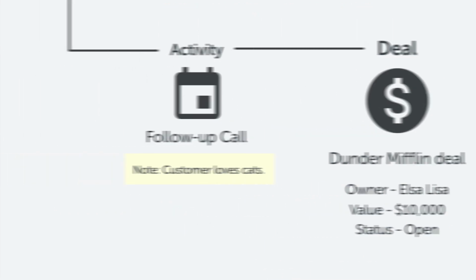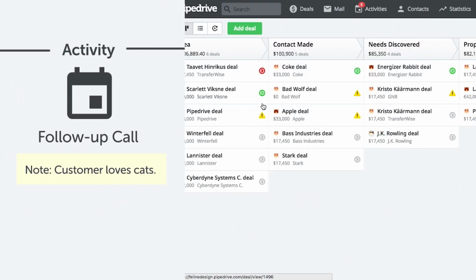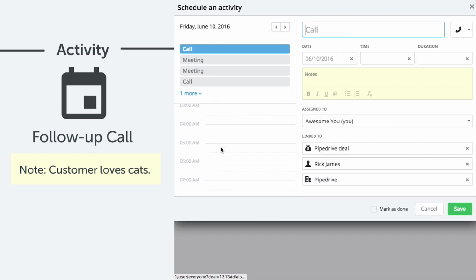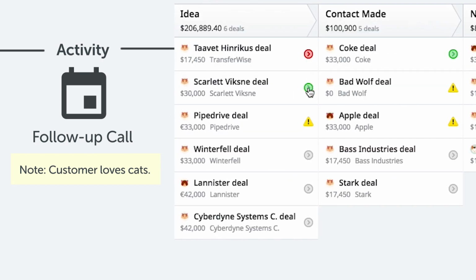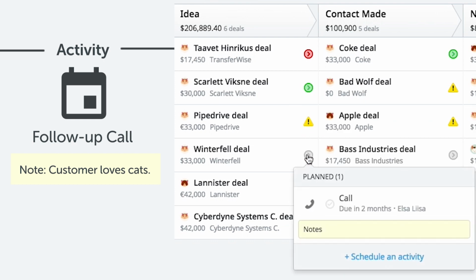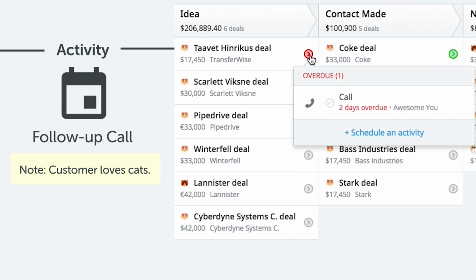Last of all, you have activities, which are the actual scheduled tasks that you perform from day to day. Activities are very important as these are what prioritize your deals and keep you focused on the ones that are scheduled for now or ones that are overdue.